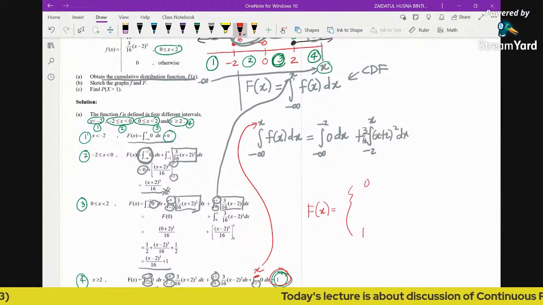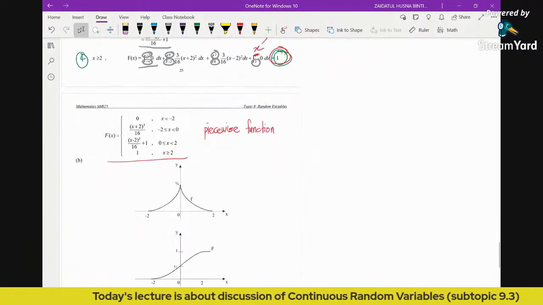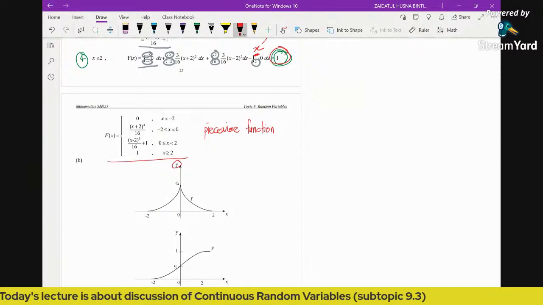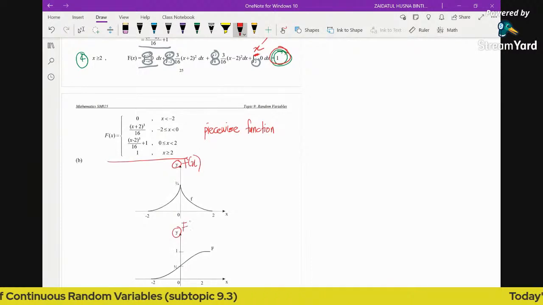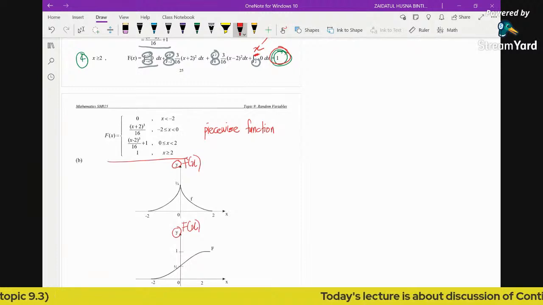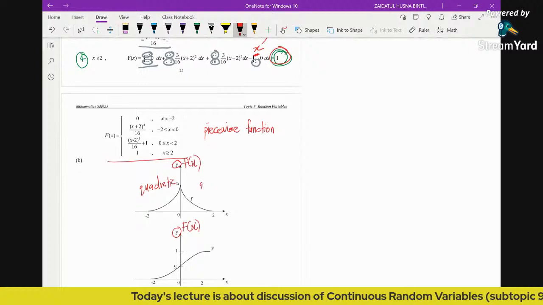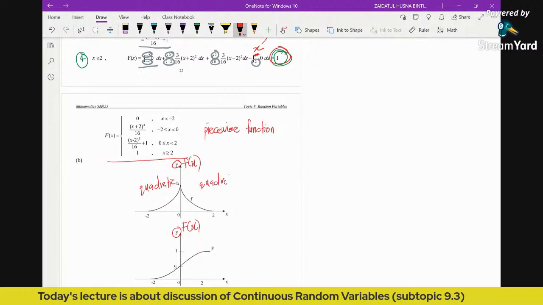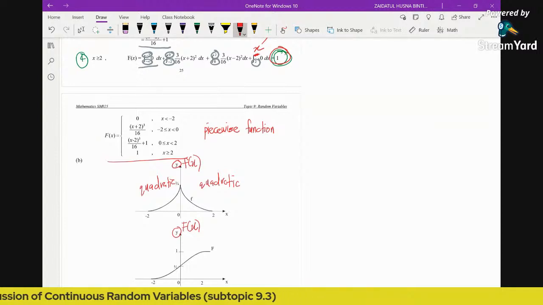Now sketch the graph of the PDF and CDF. This is the graph of the PDF, small letter f, and this is the graph of the CDF, capital letter F. You notice that both PDFs are given as quadratics, so this is also quadratic. I don't want to discuss the graph sketching because you should have the prior knowledge from topic 5, semester 1.